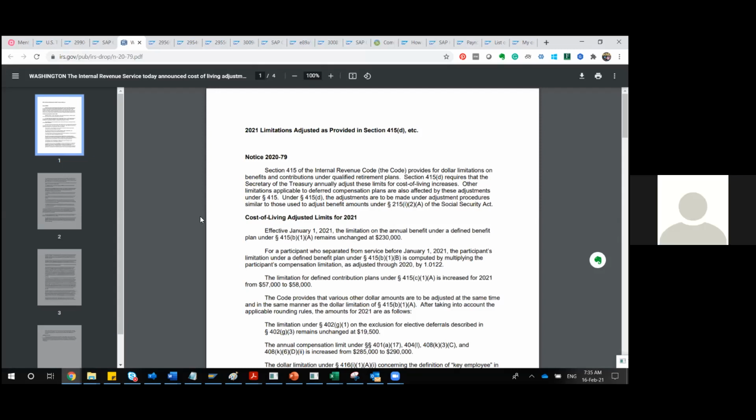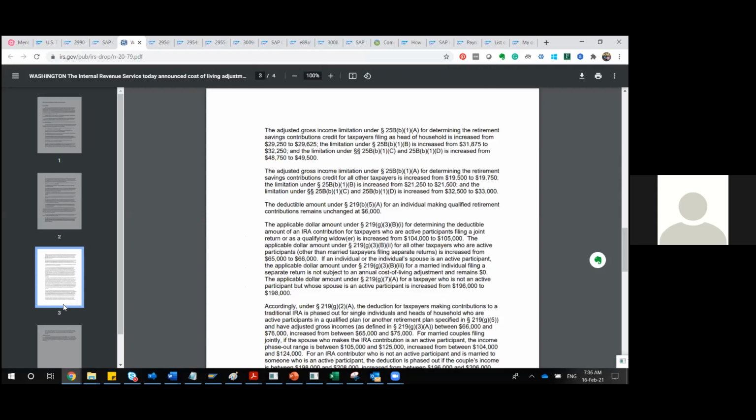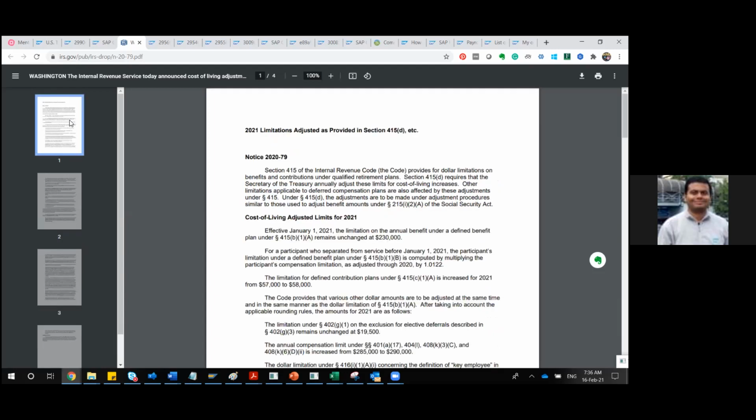You must have worked in this area, right? The cost of living changes every year, and there are certain changes in how it will impact your employee pension and other factors. Adjustments like these, the government is definitely very much aware of. This kind of change comes from your government only.